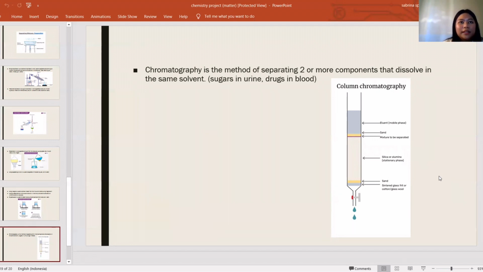This picture that we see is the chromatography example, wherein there is an eluent or mobile phase, sand, mixture to be separated, and silica or aluminum or stationary phase. And then there's the sand, sintered glass disc or cotton or glass wool.